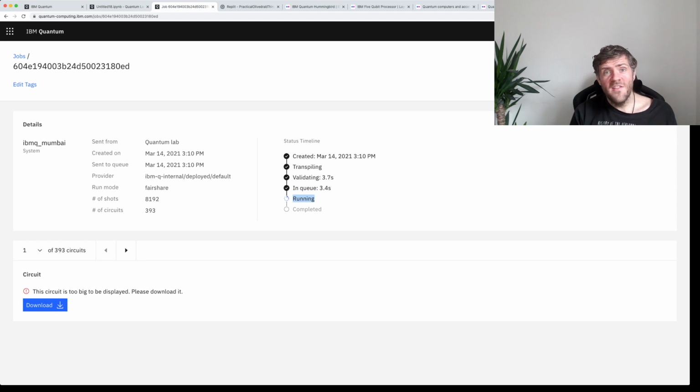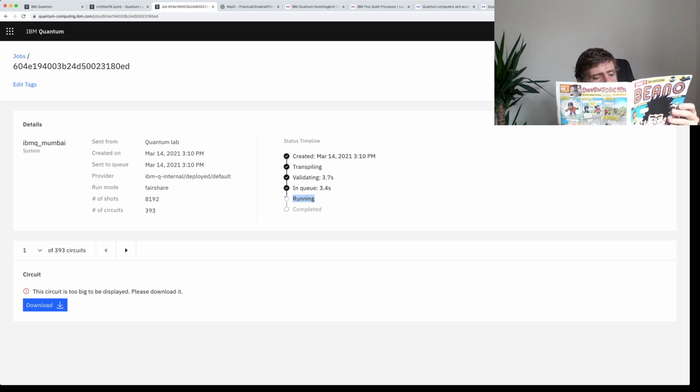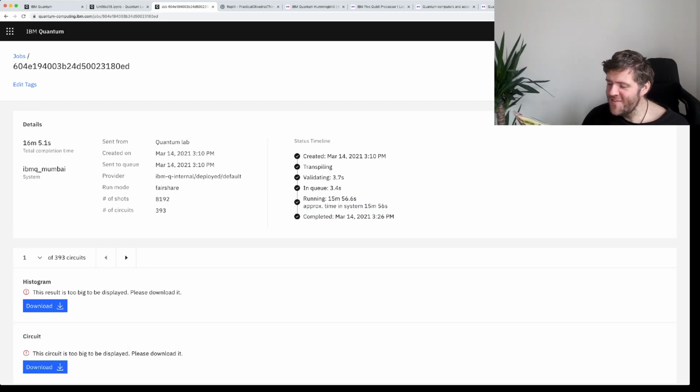Back on the old Amstrad CPC 464, when I used to load things off cassette tapes, that used to take a while. And what I used to do at that time was read a Beano. So why not do the same thing? Tiny top hats for cats. That's a good idea.